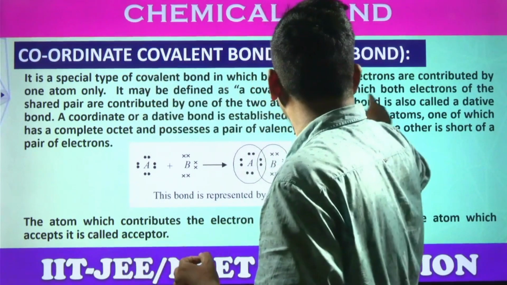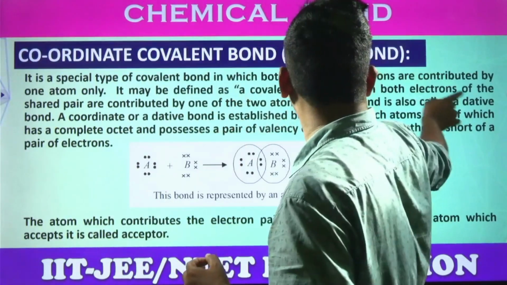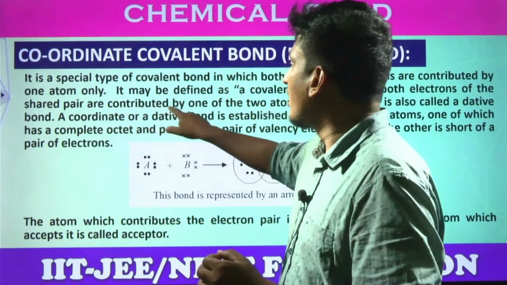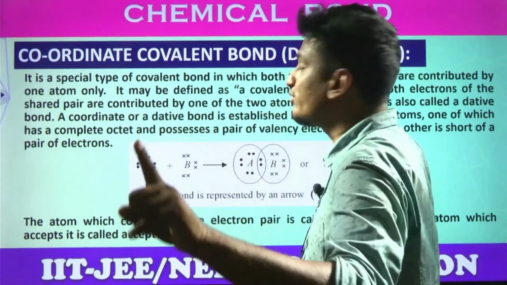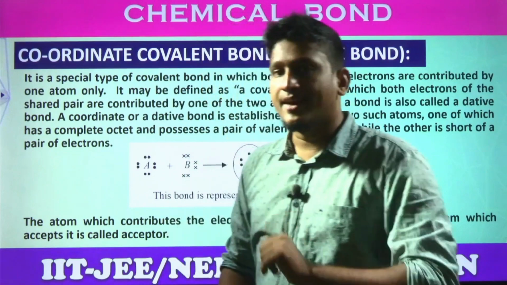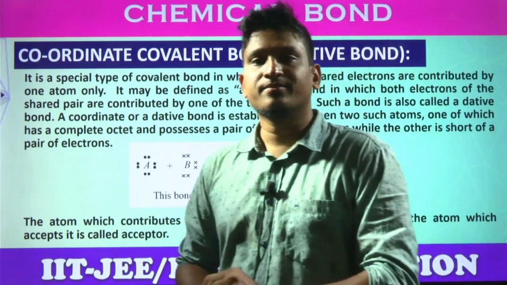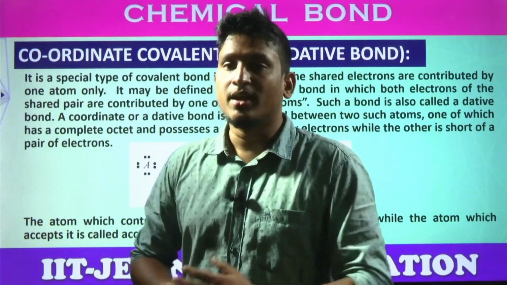A covalent bond in which both the electrons of the shared pair are contributed by one of the two atoms is called a coordinate covalent bond. What are the conditions? When does this happen? Ultimately, it is sharing only. They are not losing or gaining, but unequal sharing.